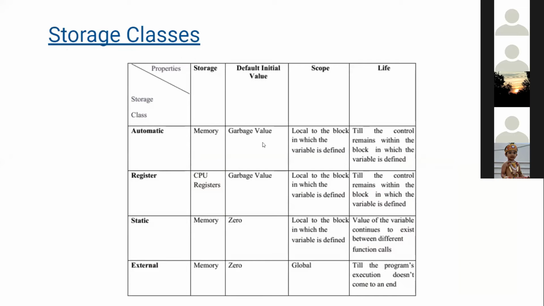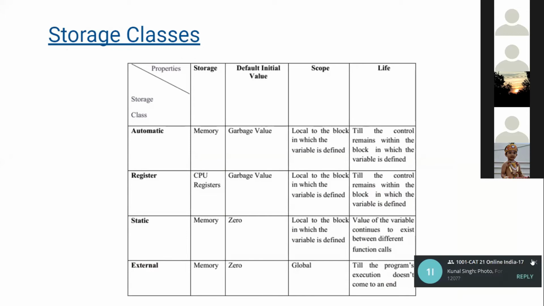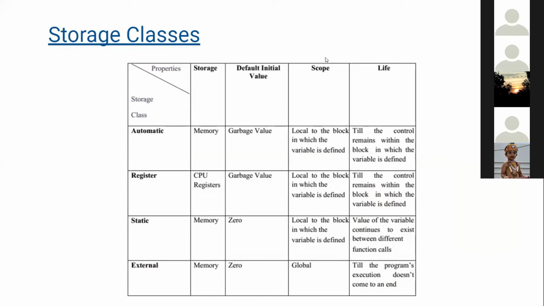And initial value is garbage value, which I have already told you. Scope is like limited to the block. I'll tell you about scope later on. Like we have a separate slide. So just ignore the scope. And life is also in the scope block. Okay, just leave it all. So you just focus on these two: storage and default initial value.